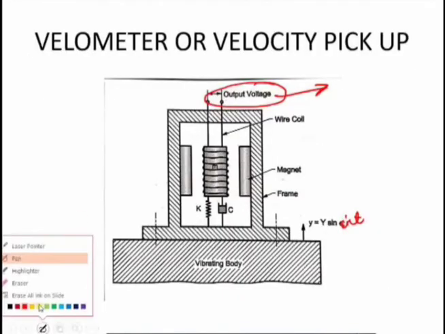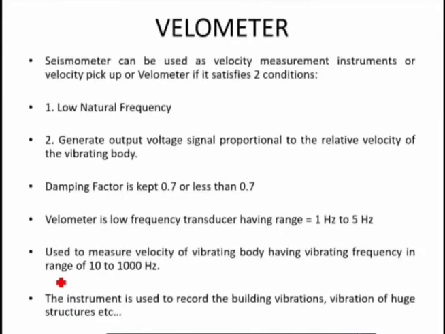So this is the second instrument, which is also called a low frequency transducer, and which is used to measure the velocity of a vibrating body having vibrating frequency in the range of 10 to 1000 or 2000 hertz. So basically it is used to record building vibrations. So both are low frequency transducers, that is the velometer and the vibrometer.